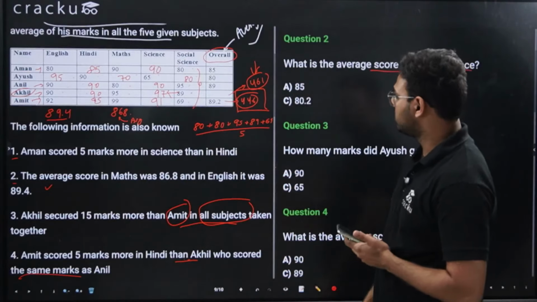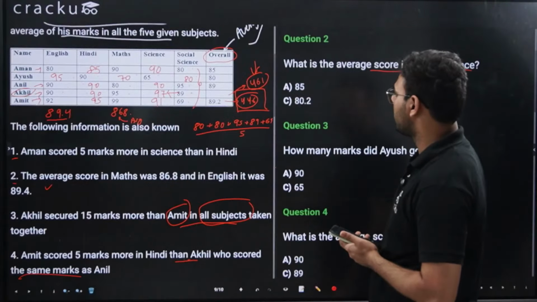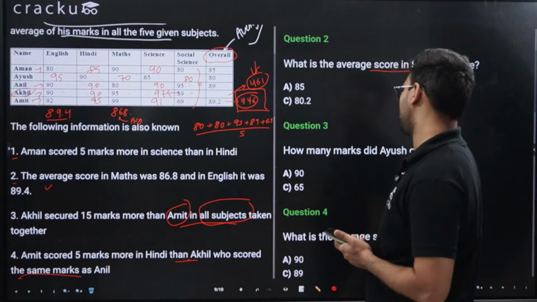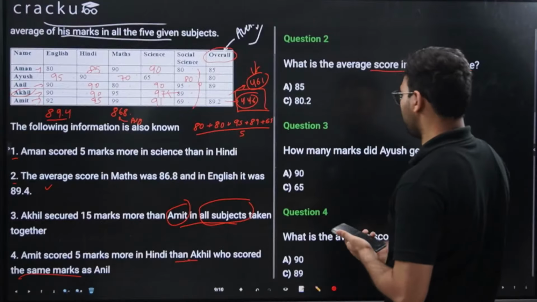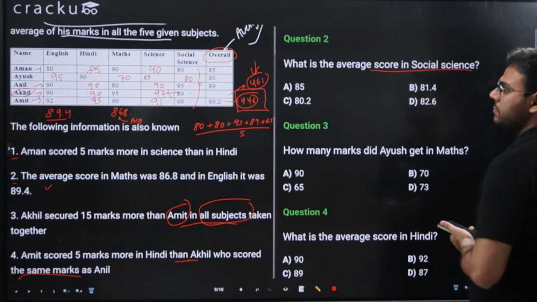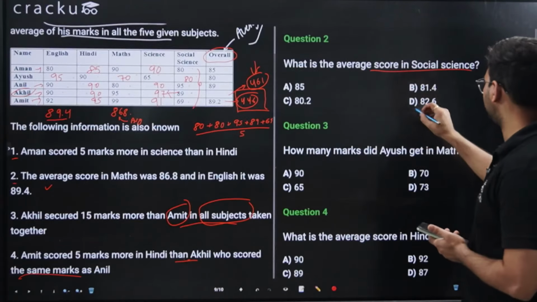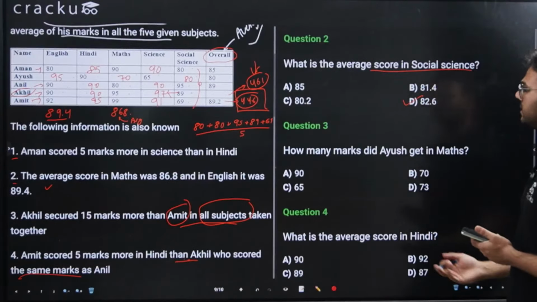So 80 is 160, 160 and 95 is 255, 255 and 89 is 344, 344 plus 69 is 413. So 413 divided by 5 will be 82.6. So option D is the correct answer. So for the second question, option D is the correct answer.